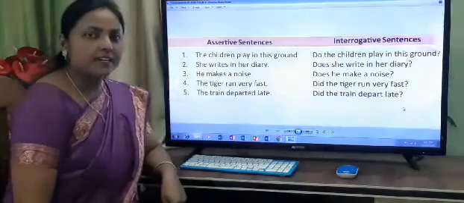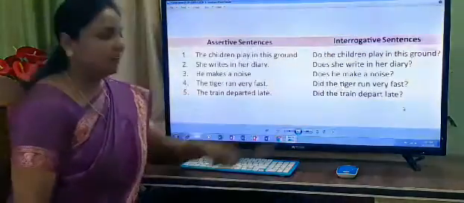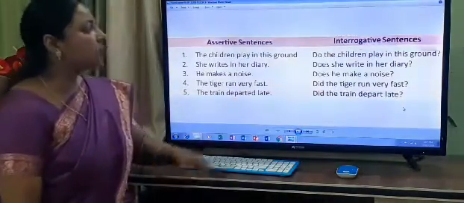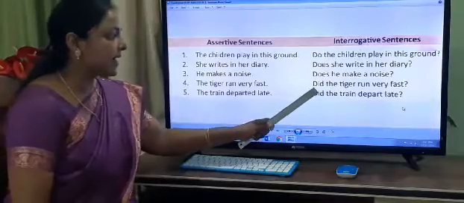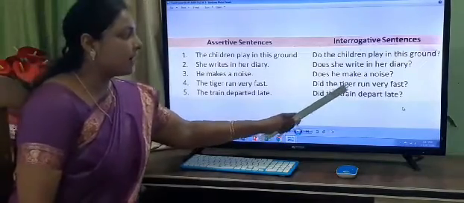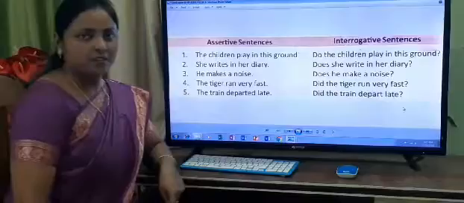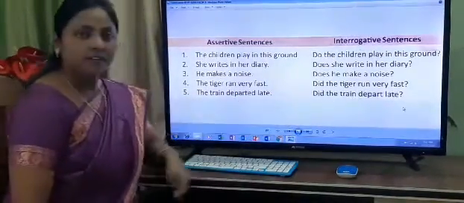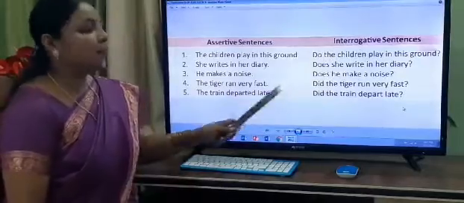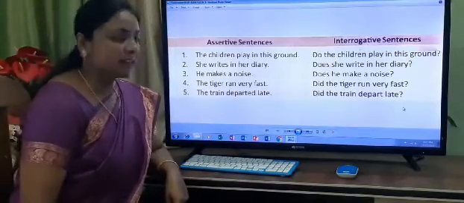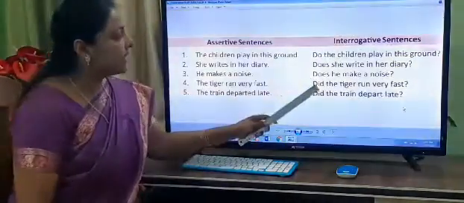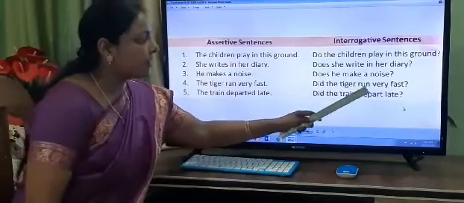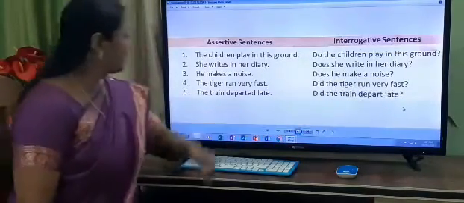What is the subject? The tiger. So before the subject, what we will use here? Did. Did the tiger run very fast? And what is the base form of ran? Run. So your interrogative sentence is: did the tiger run very fast?